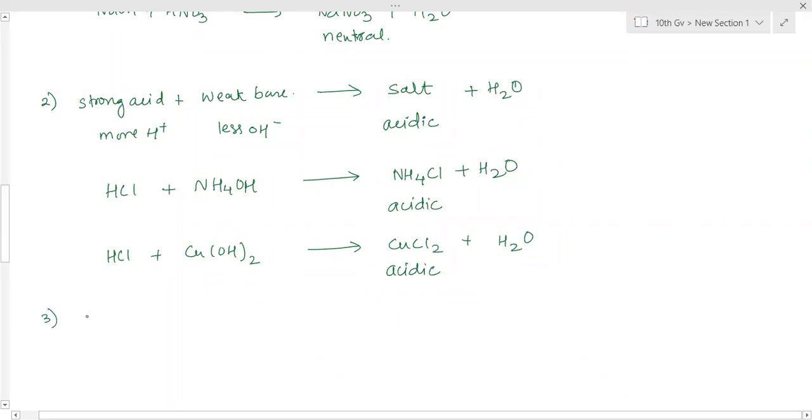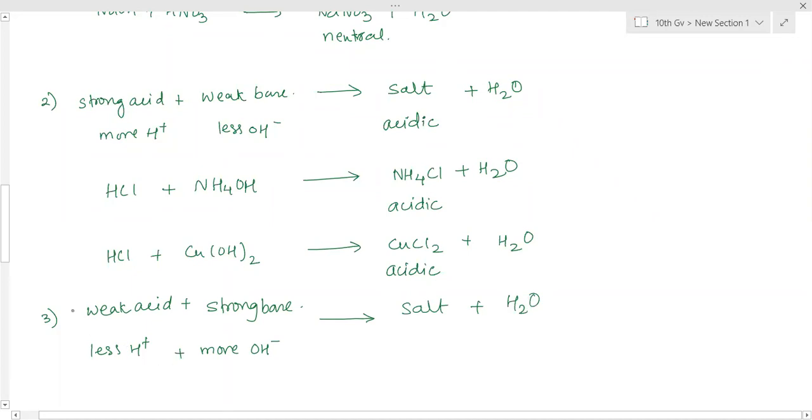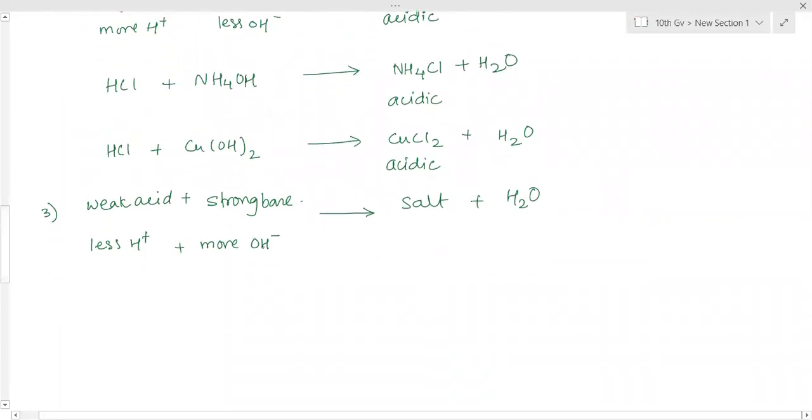Yes, ma'am. Third one: now if a weak acid combines with a strong base. Now here fewer H plus ions are present and more OH minus ions are present. So the salt formed will have less H plus ions and more OH minus ions. So it will be basic. It will have some excess OH minus ions left without binding with hydrogen, without forming water. So due to the presence of some more OH minus ions, the aqueous solution of this salt will be basic in nature.